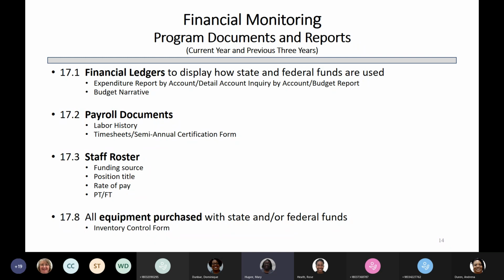So just think in terms of when we're looking at finances together, we just need backup. If I say Mary is working for Charleston, then Charleston should have my timesheet, and I should be able to go back and look at a pay history. Or if I wrote a check for my electrical bill, I should be able to look at my check register to say I did pay the light company. So that's all we're doing. We're just doing checks and balances and making sure that we're in compliance with the regulations.